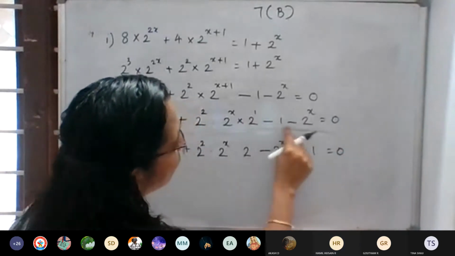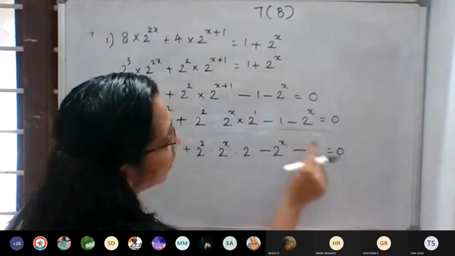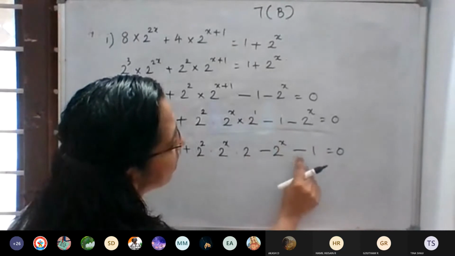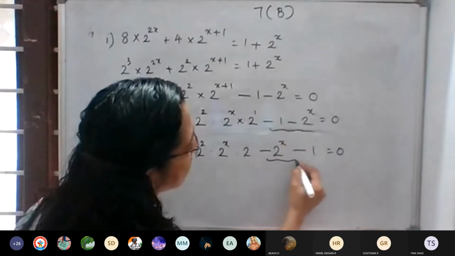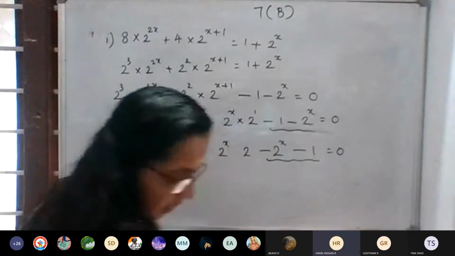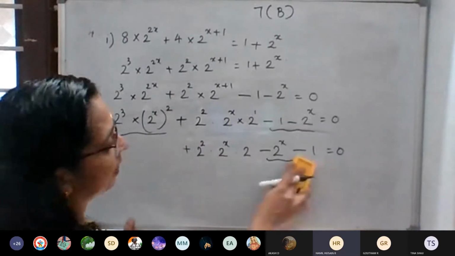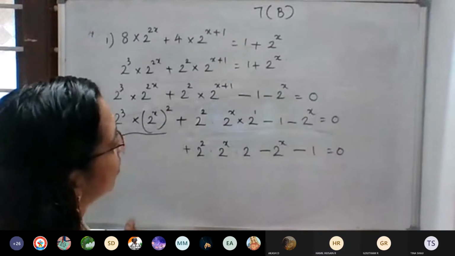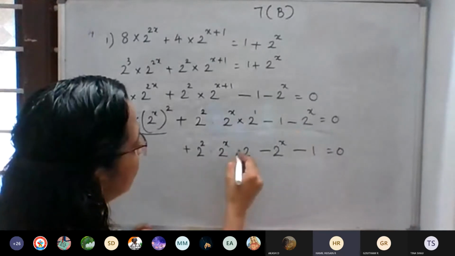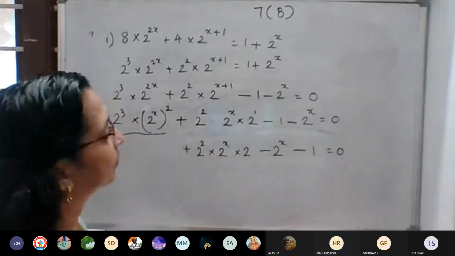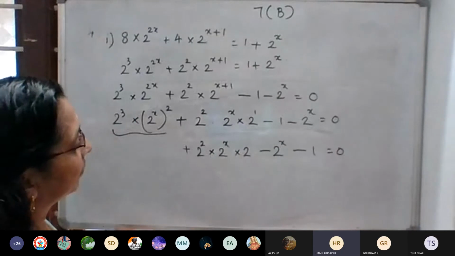Instead of negative 1 minus 2 raised to x, I wrote negative 2 raised to x minus 1, simply changing the place only. Okay? Okay, I will write into.